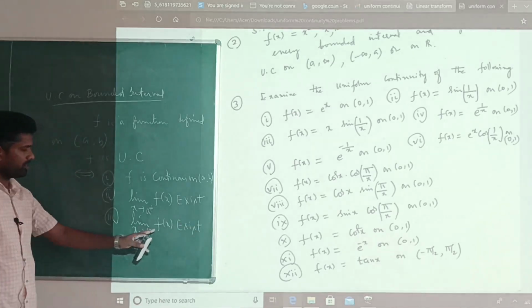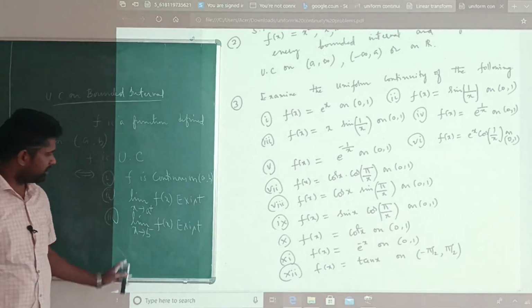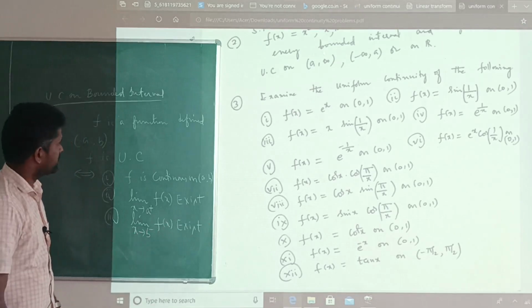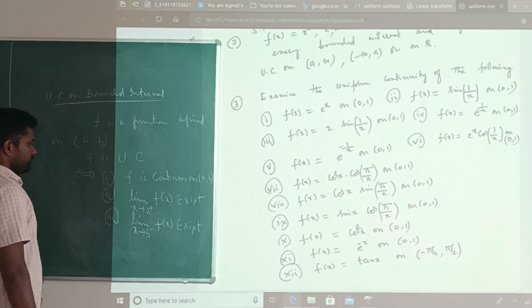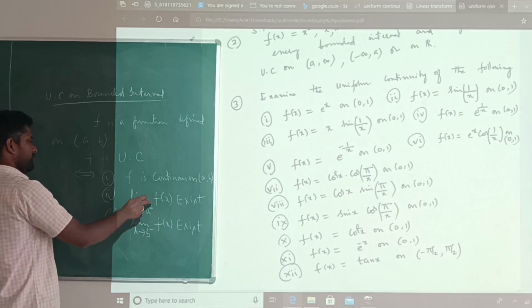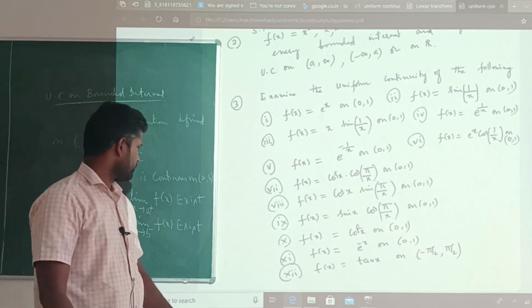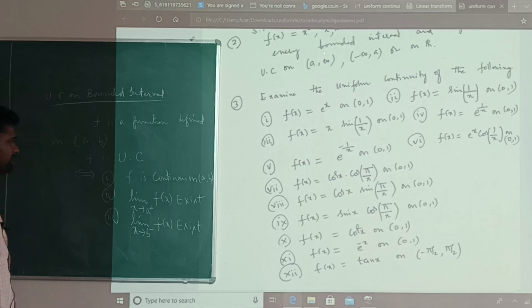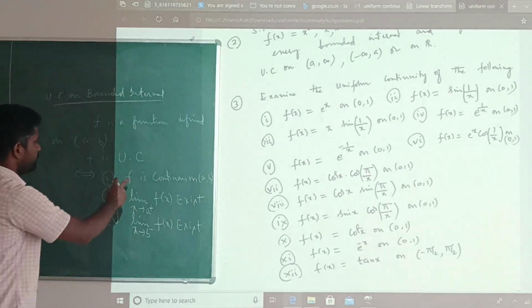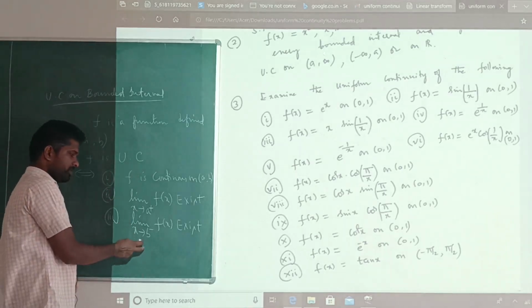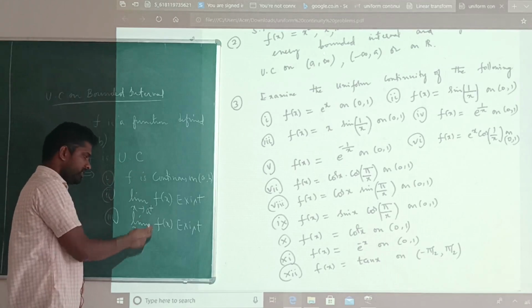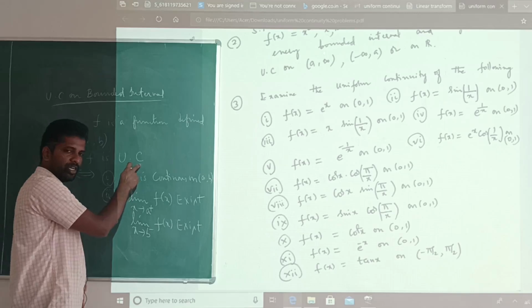Limit of f of x as x tends to b minus, the left hand limit must exist. So the limits at the end points must exist. And this is an if and only if. If f is uniformly continuous, then these three things will be satisfied. If these three things are satisfied, then f is uniformly continuous.